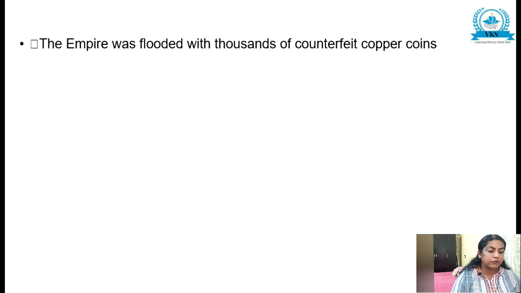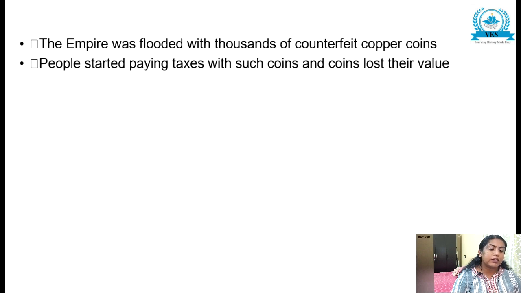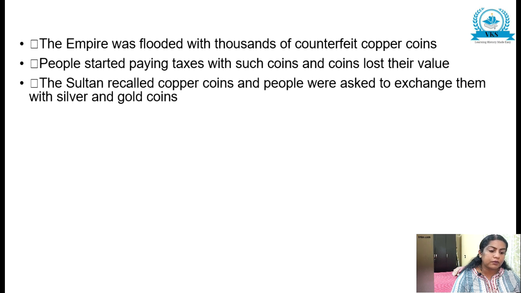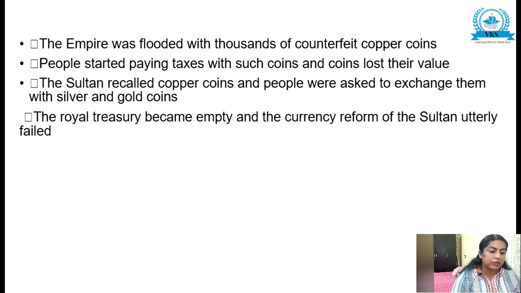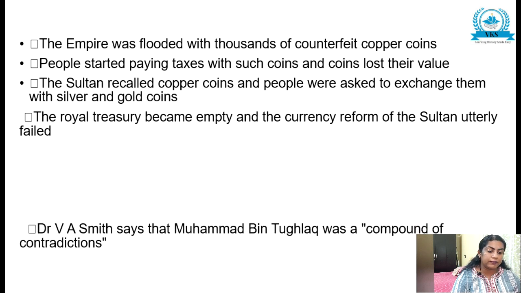The empire was flooded with thousands of counterfeit copper coins. People started paying taxes with such coins, and the coins lost their value. The Sultan recalled the copper coins and people were asked to exchange them for silver and gold coins. The royal treasury became empty and the currency reform of the Sultan utterly failed.